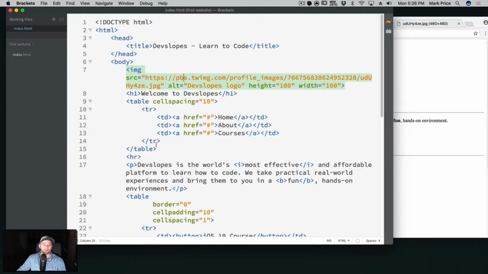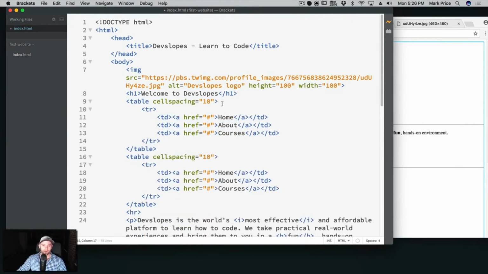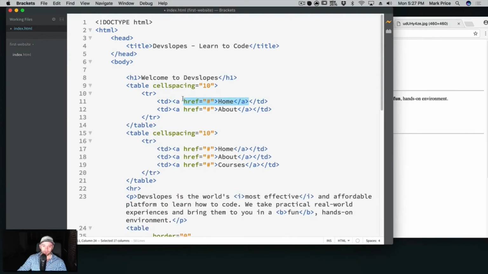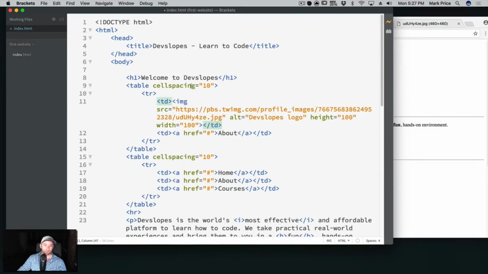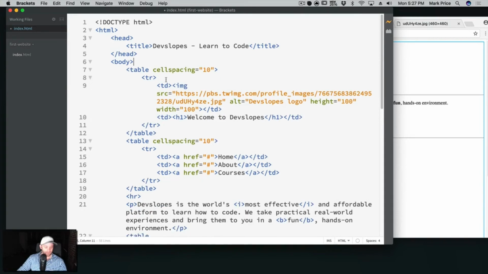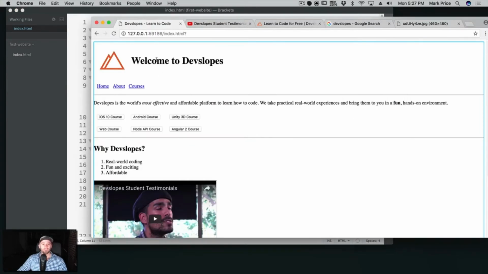Okay, we'll make another table. Again, you don't have to work with tables in the new HTML because you have CSS, of course. So what I want to do is this time only have 2 columns. And in the first column, we're going to have the logo like this. Okay. And the second one's going to have the header like so. We'll put it right in there. Save it. Okay, cool. Welcome to DevSlopes.